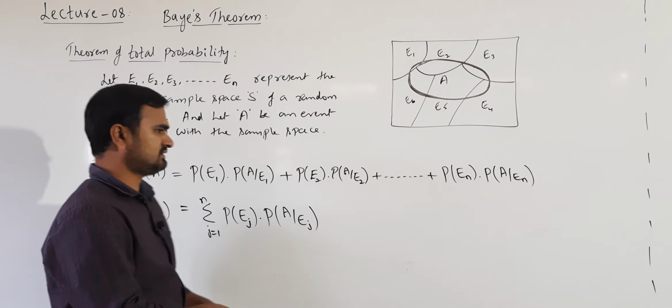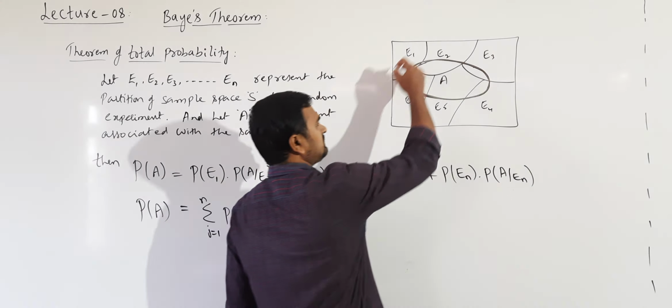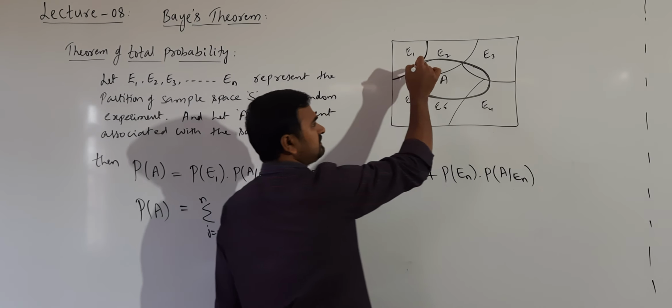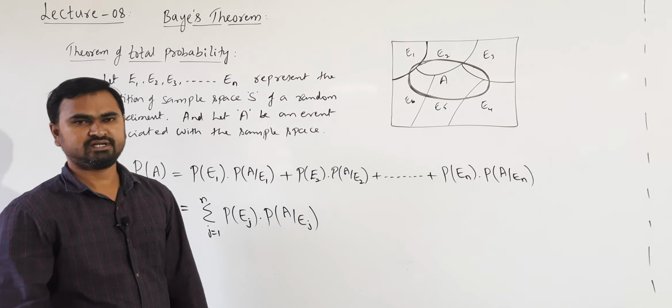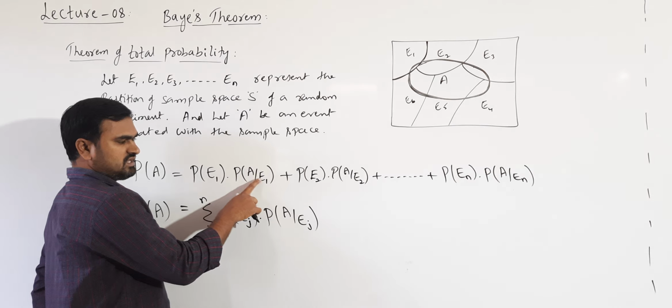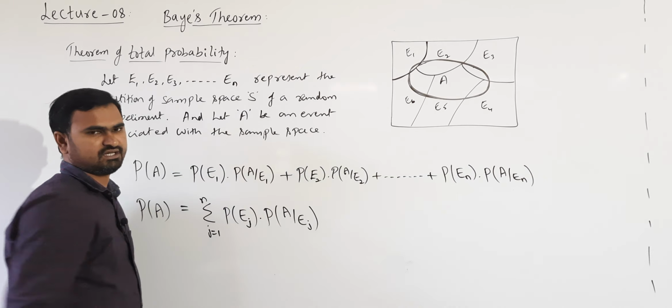That is what we are writing here. First we select E1. Out of these n events, first we select one of the events. In that, what is the chance of occurrence of event A? So P of E1 into P of A given E1, meaning occurrence of A given that we have selected E1.